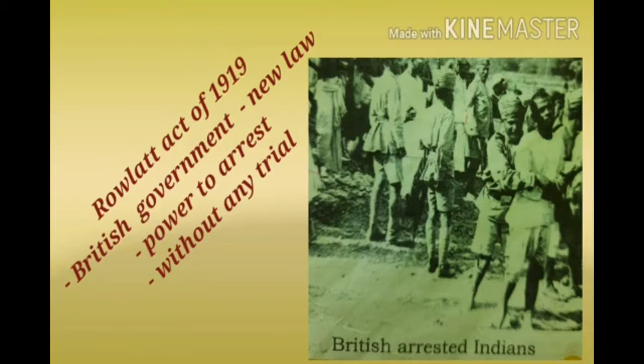Children, people could not hold meetings or publish papers that had anything against the British. The Rowlatt Act led to agitations by political leaders as well as the common public across the entire nation. Children, it reached its peak in Amritsar.